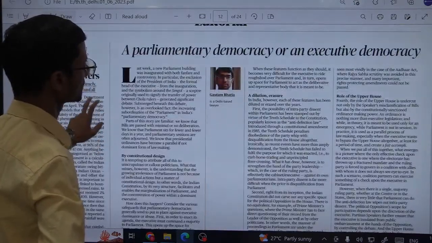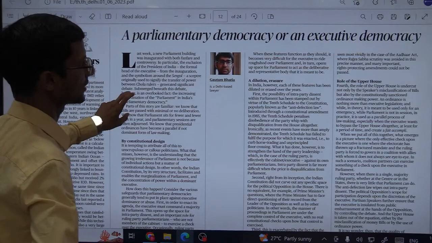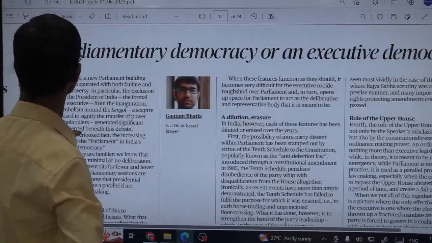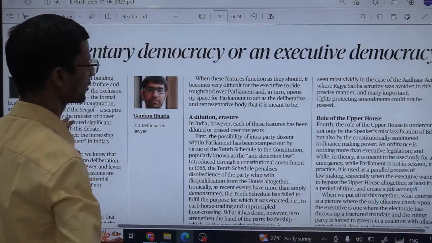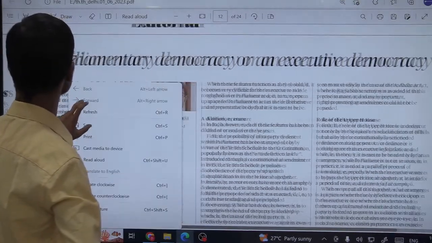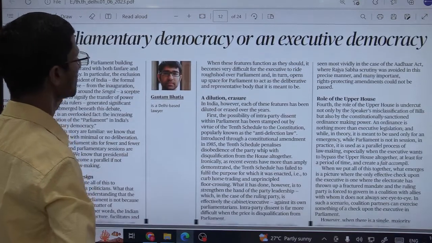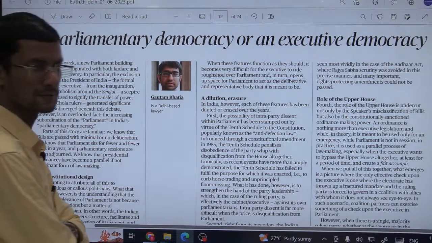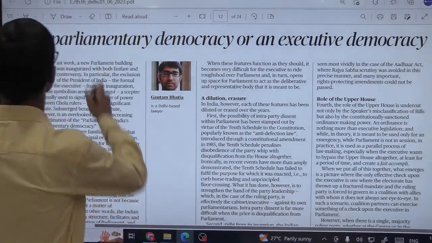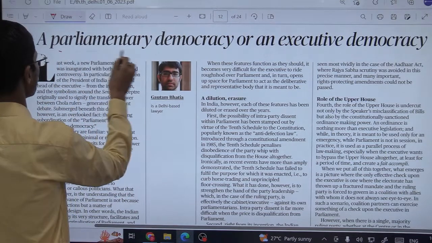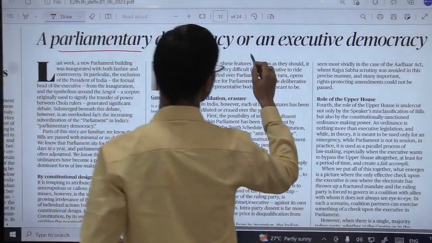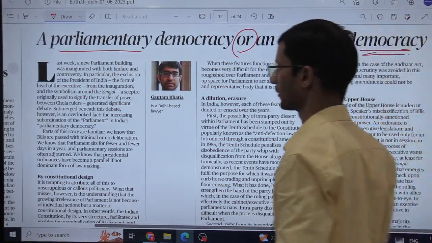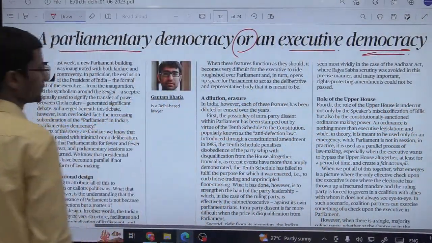Fine. So it has been written by Gautam Bhatia, a Delhi-based lawyer. So let us focus on this article, which is very important from the exam point of view. You might be asked to differentiate between parliamentary democracy and executive democracy. Fine. Okay. So let us start. Two terms very important for us: parliamentary democracy and executive democracy. Okay, so let us see what he is saying.